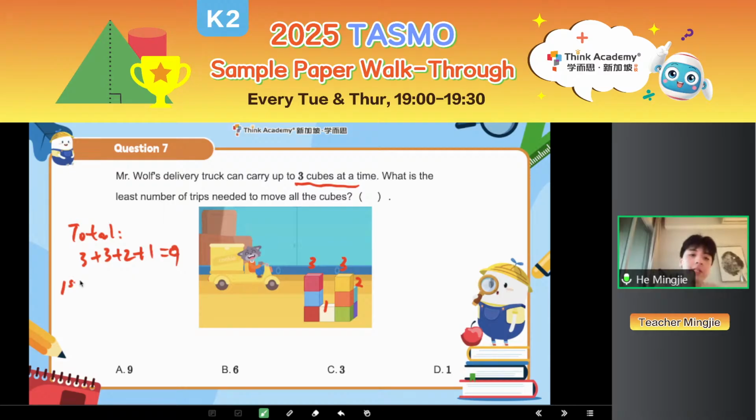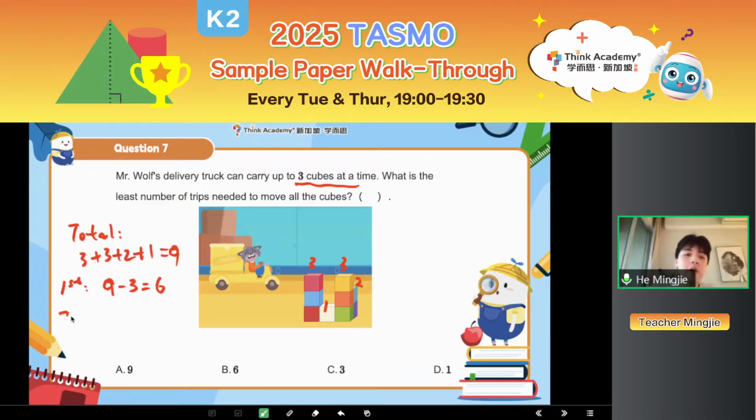For example, the first time you can carry 3 cubes, then you have 9 cubes to carry. So 9 minus 3 equals 6 cubes. It means the first time when you carry, you take away 3 cubes. However, you still have 6 cubes left, right? Do you still need to carry them? For the 6 cubes, you still need to carry them, right? Because we need to move all the cubes.